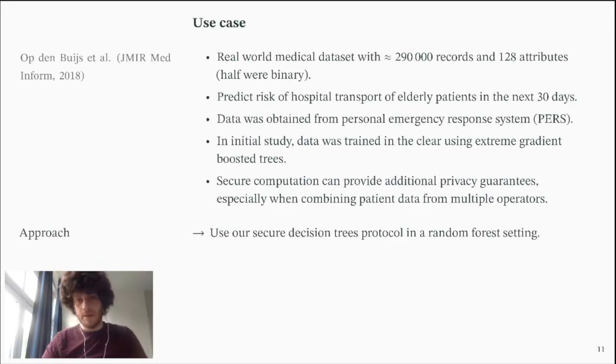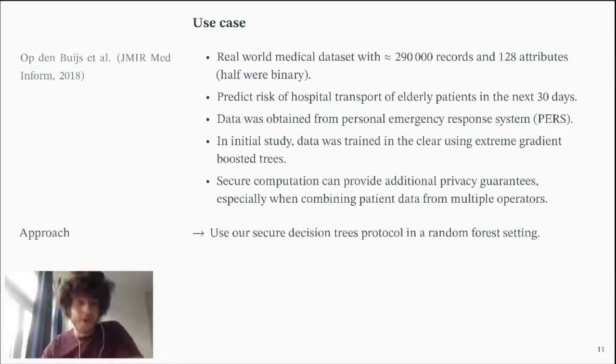The study was done using just in-the-clear data, but there is a privacy aspect here, especially when combining data from patients across multiple operators that each have their data on a set of patients. So we have again horizontally partitioned data. This was important for the people that did this study.